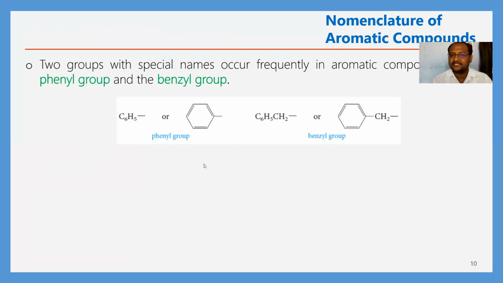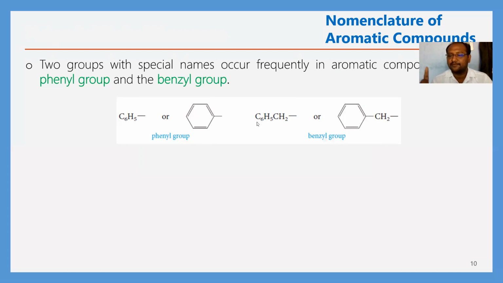Two groups with special names occur frequently in aromatic compounds: the phenyl group and the benzyl group. If you remove one hydrogen from the C6H6 formula, it is called the phenyl group, C6H5. Next, benzyl: methylbenzene is called toluene.